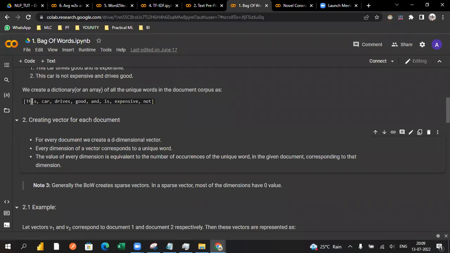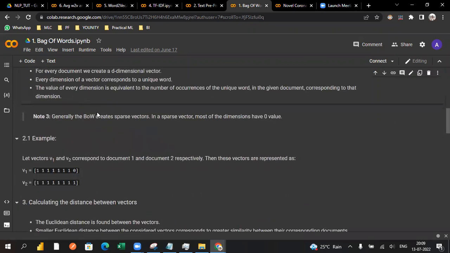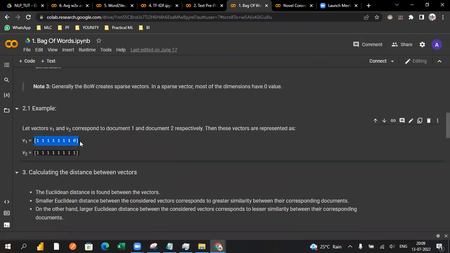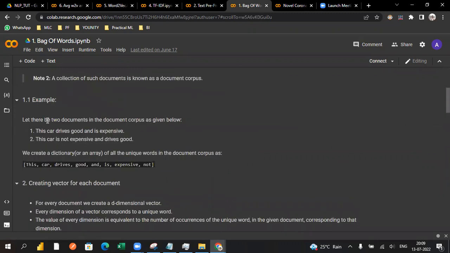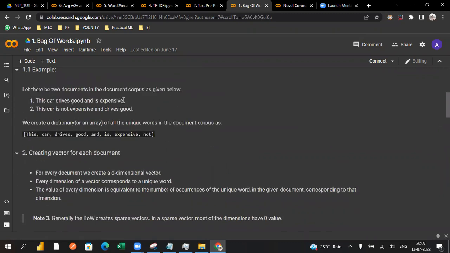If suppose this is coming two times, the number of occurrences we have to give is according to the respective word. Similarly the car, similarly the drive, whatever the occurrences of the unique word, we have to give that value. For the first sentence we had, this car drives is expensive, and this car is not expensive drive.